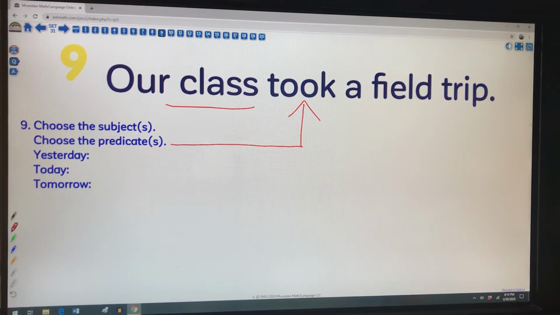So in the past, yesterday, our class took a field trip. I'm not going to change that sentence. Today, our class takes a field trip. It's happening right now. And in the future, our class will take a field trip.